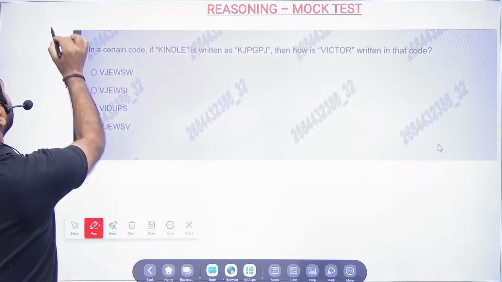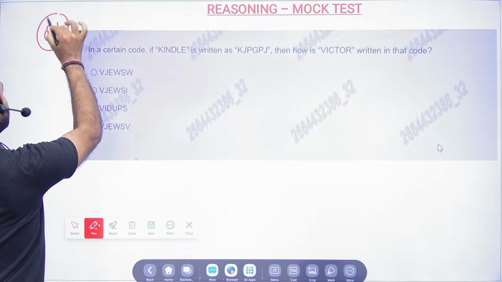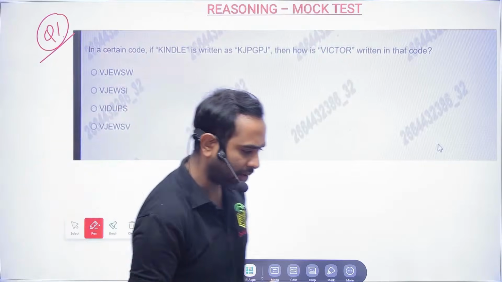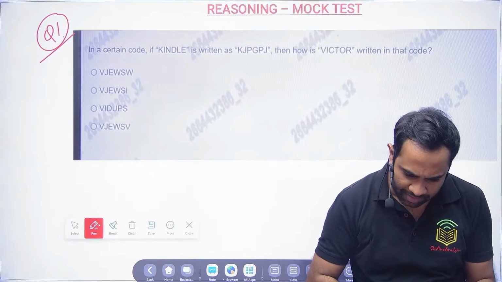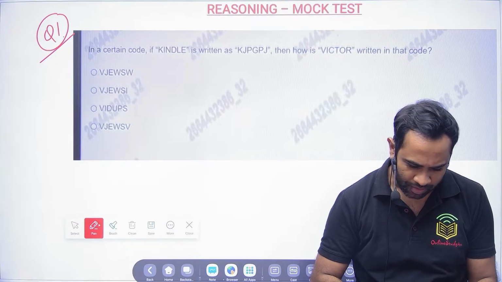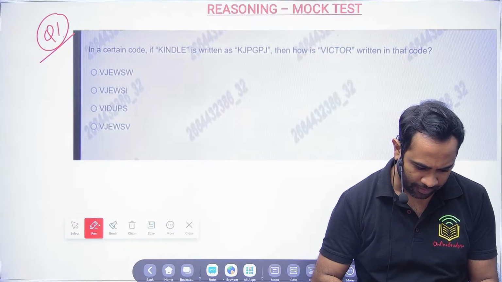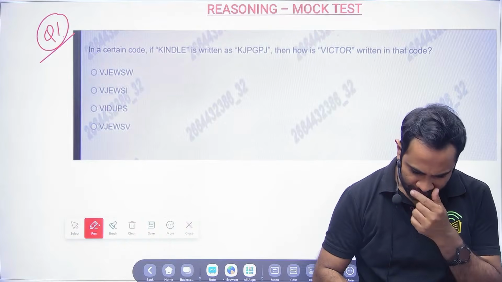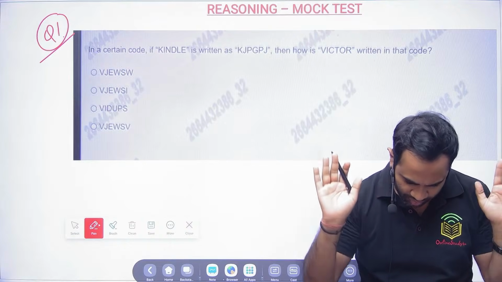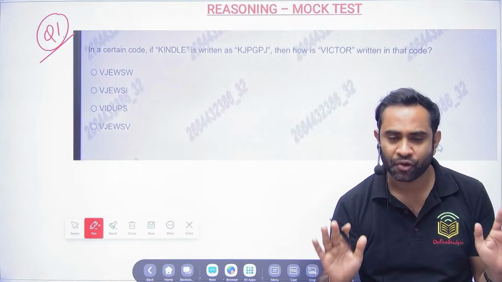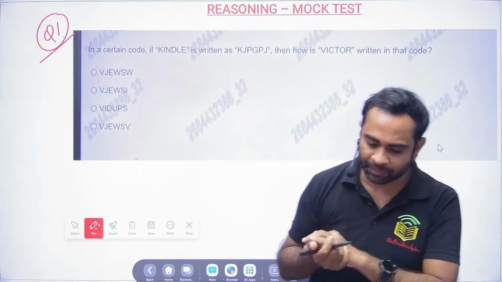Now here is question number 1. Let's see how many of you are able to solve it. I will start the timer here. Okay, your timer has started now. The classes in Java and Python will both be happening tomorrow.